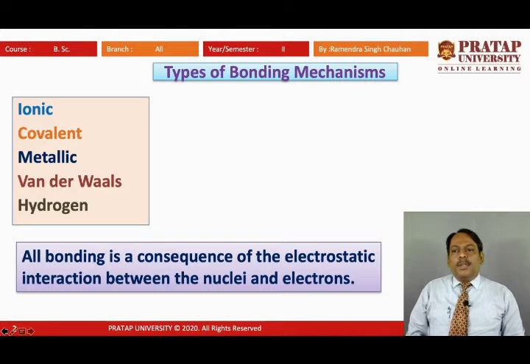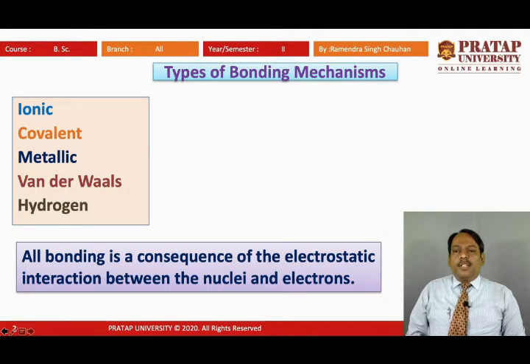For that we will study these 5 types of bonding one by one. On the general basis we can say that these bondings are electrostatic interaction because there are electrons and protons and neutrons, but neutrons are neutral and electrons and protons have negative and positive charges respectively.